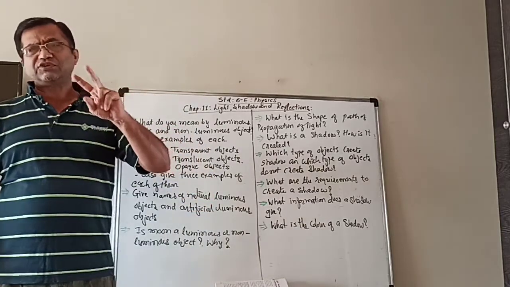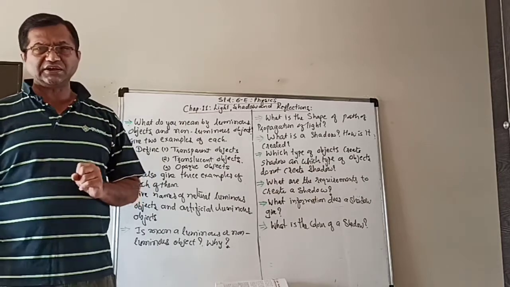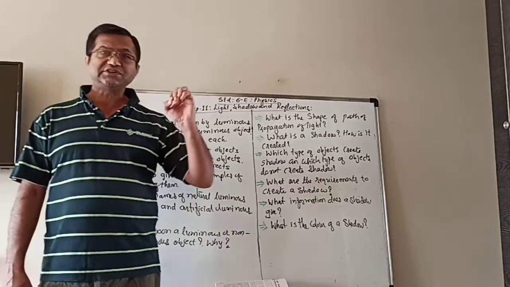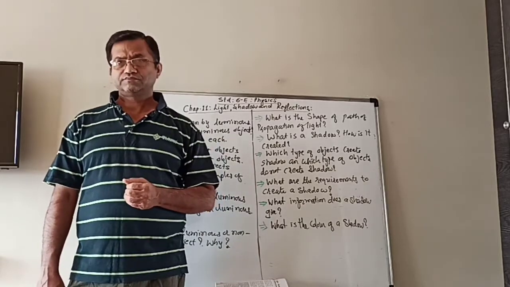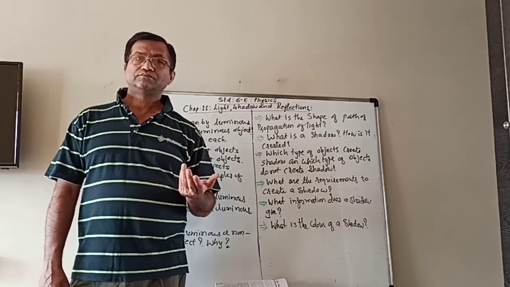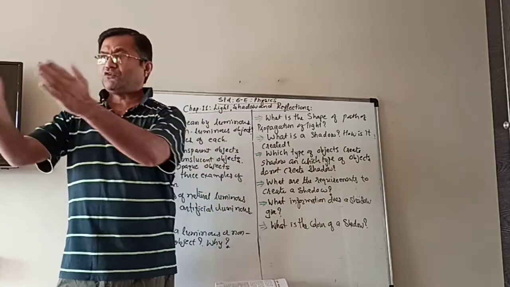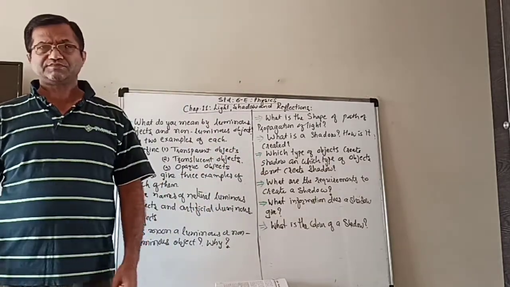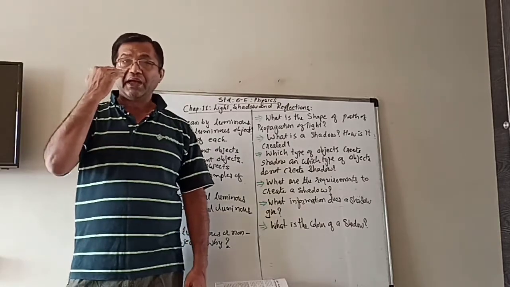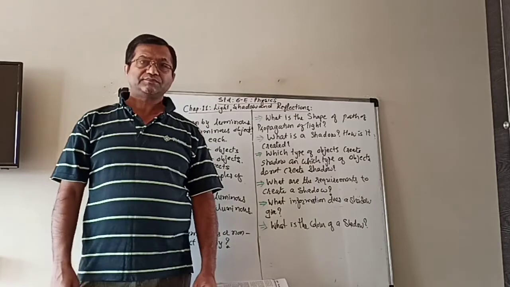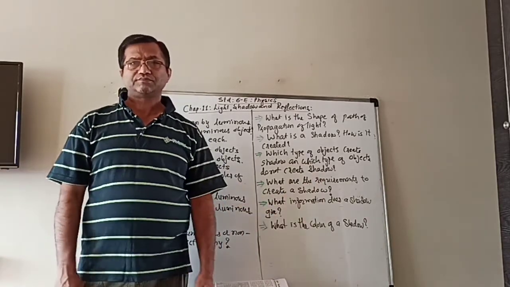The objects we can see in two ways. First, the object itself is emitting its own light. Or when the light from these luminous objects falls on other objects, and from there it gets reflected and enters our eyes, then only we can see the objects.